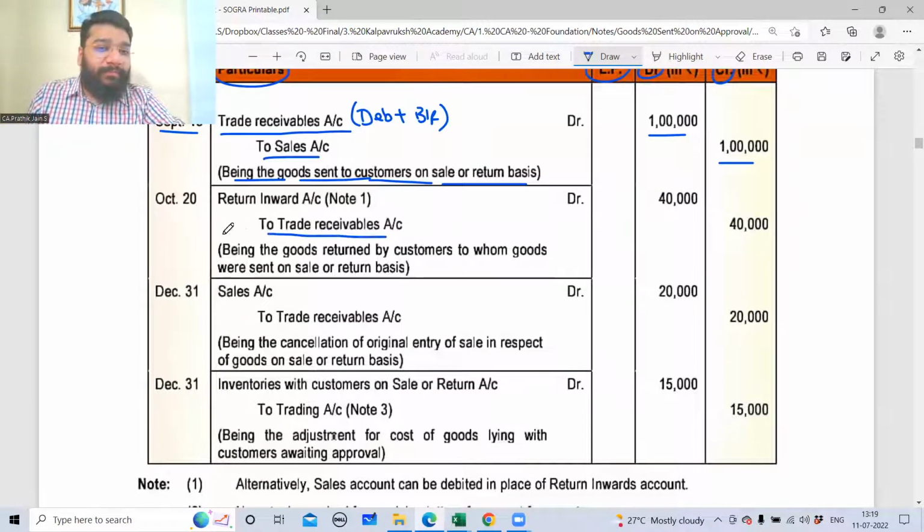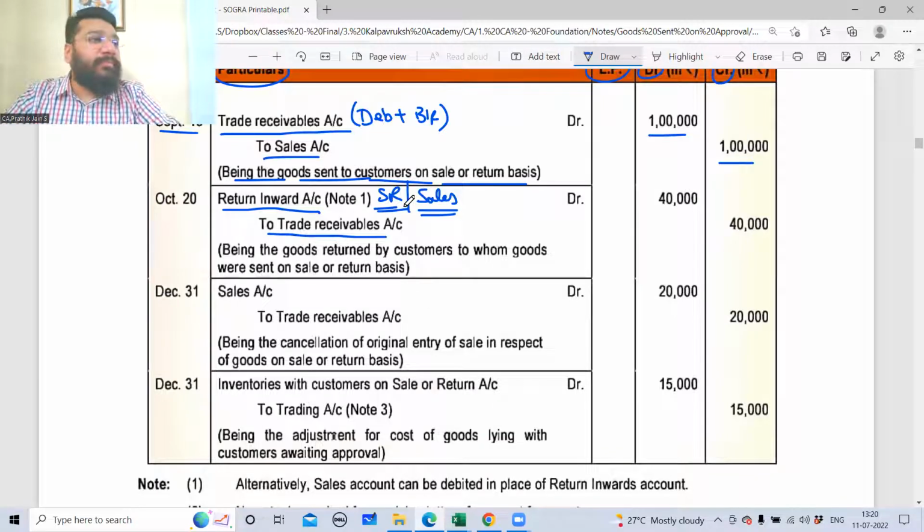Trade receivable, to return inward. Return inward is sales return. Or even you can write sales also. Nothing wrong, both are allowed. Return inward is sales return. So return inward or sales return or sales.